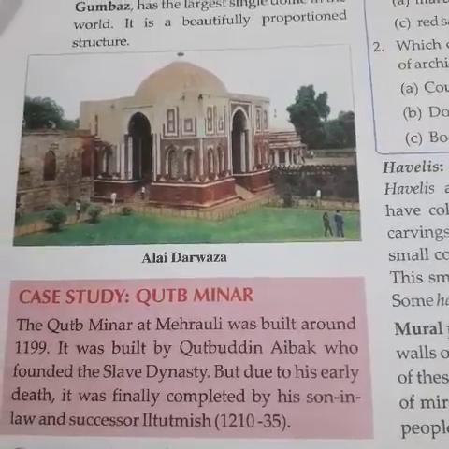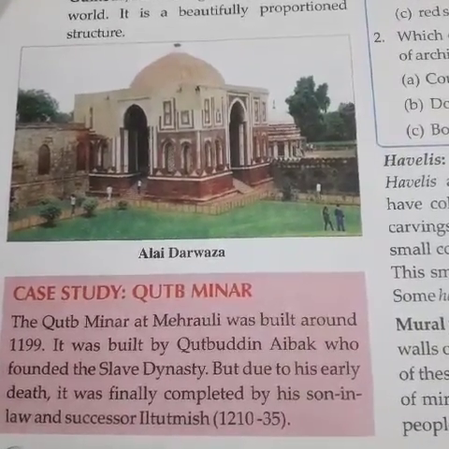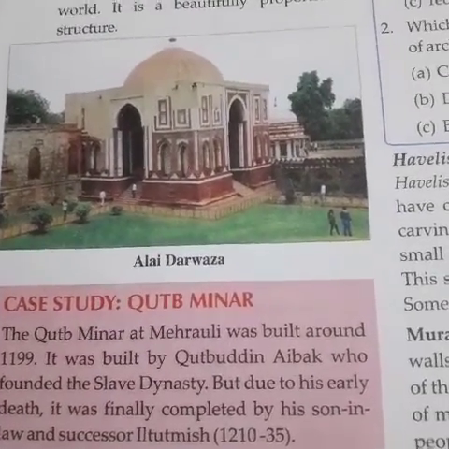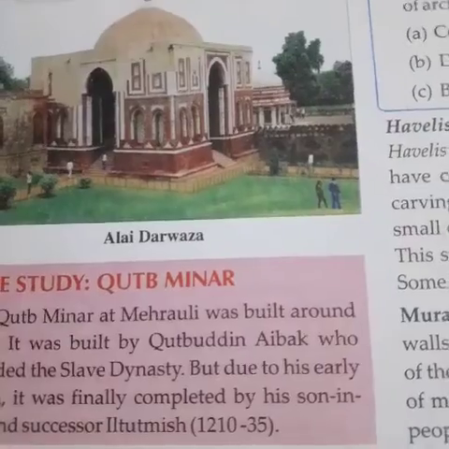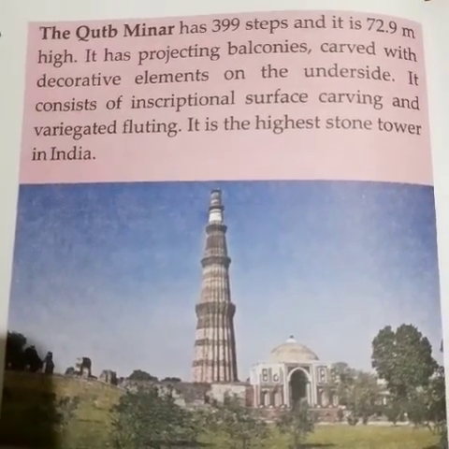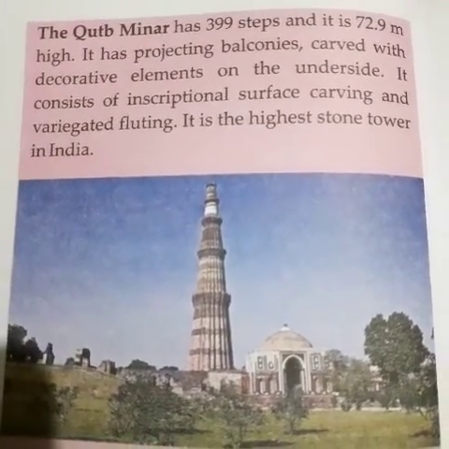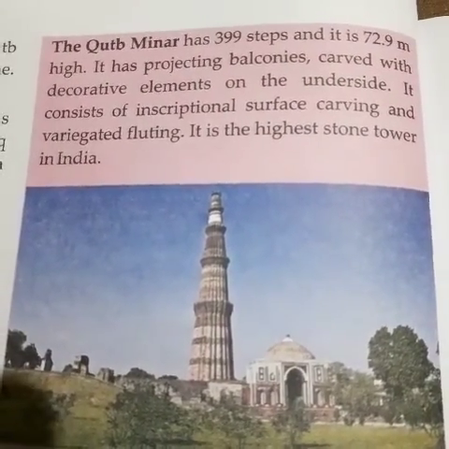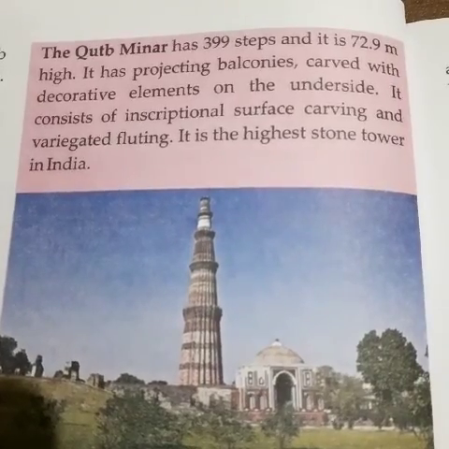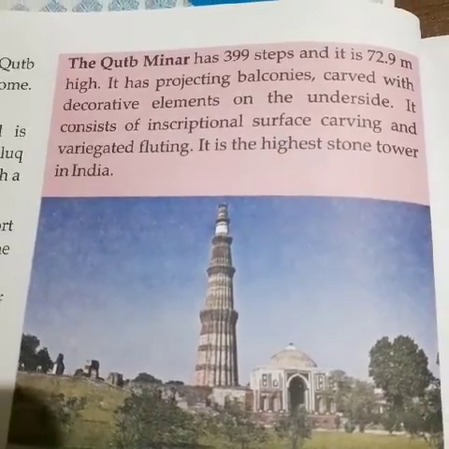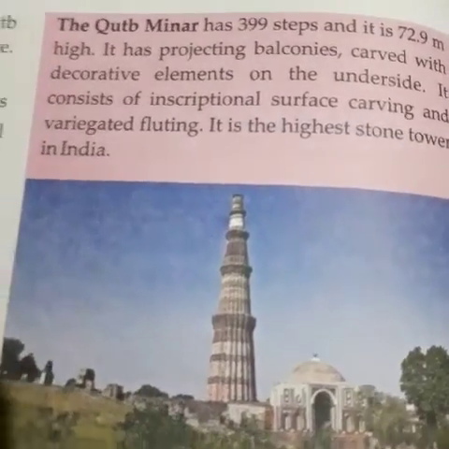The Qutub Minar at Mehrauli was built around 1191 by Qutbuddin Aybak, who founded the slave dynasty. But due to his early death, it was not completed. It was finally completed by his son-in-law and successor Iltutmish, 1210 to 1235. The Qutub Minar has 399 steps and is 72.9 meters high. It has projecting balconies. You could go there and see from the balconies, but it is not allowed. Carved with decorative elements on the underside, it consists of inscriptional surface carving and variegated fluting. It is the highest stone tower in India.